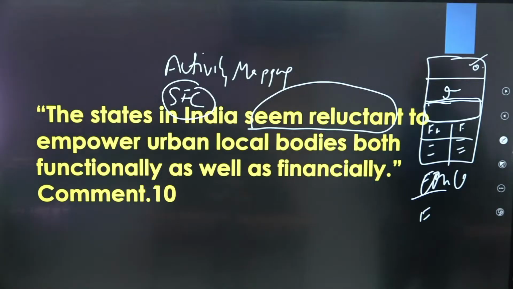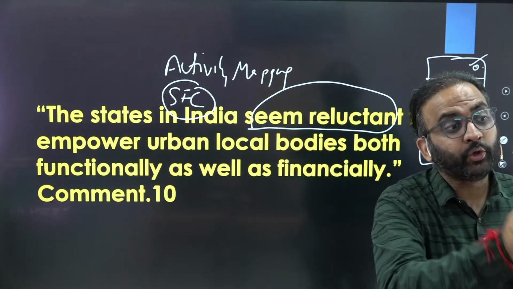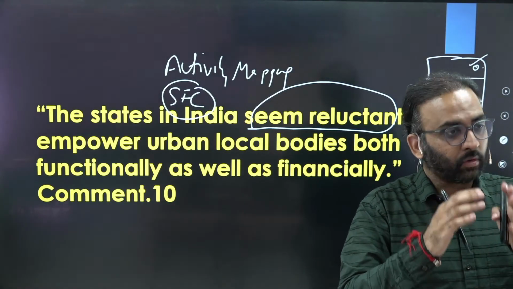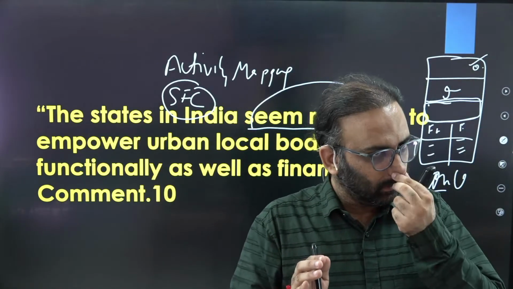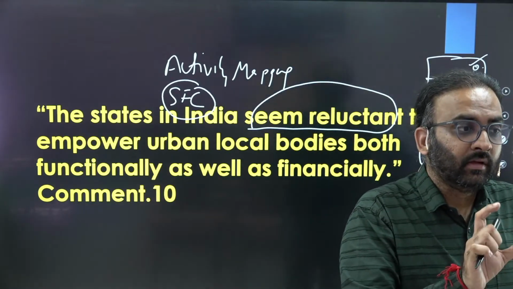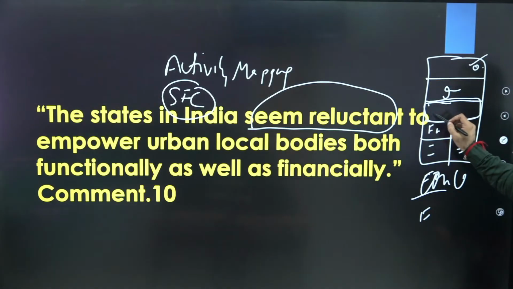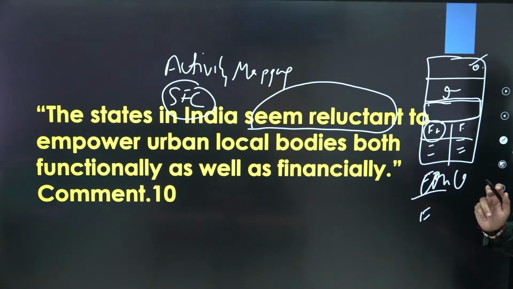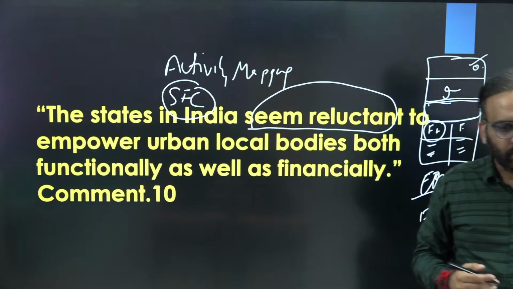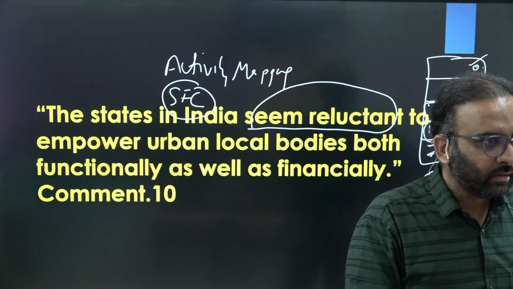That quote should not be in the conclusion. Here in this quote, what you are highlighting is an issue, that urban local bodies are lacking teeth, right? That's why they do not have real powers. So here the quote is signifying an issue. That's why this quote, if you want to write, you can write in the box that we were discussing, or in the function part of your answer, right? So here, after writing all the points of lack of devolution of functions, like certain important functions are kept with the state government, for example land or town planning, housing, etc., right?